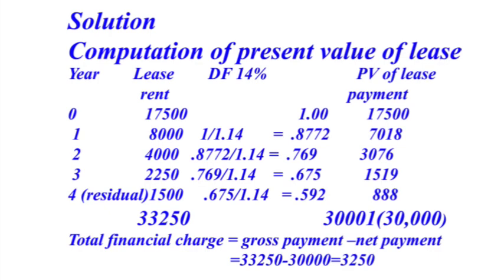Then total of lease payment, that is our gross payment, is equal to 33,250, and then present value of lease payment total comes to 30,001. We rounded it to 30,000. The total financial charge is equal to gross payment minus net payment, that is equal to 3,250.